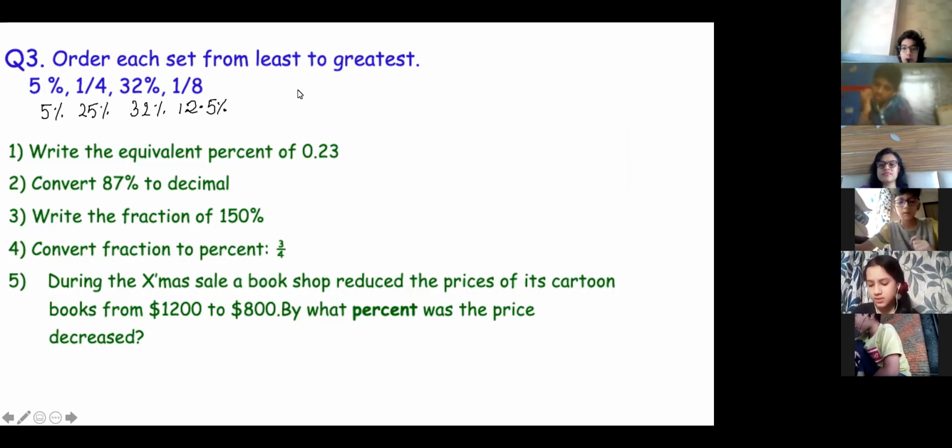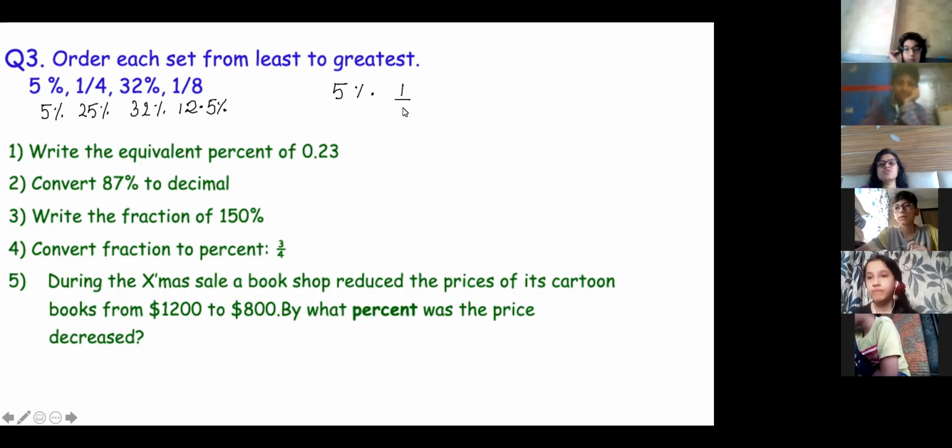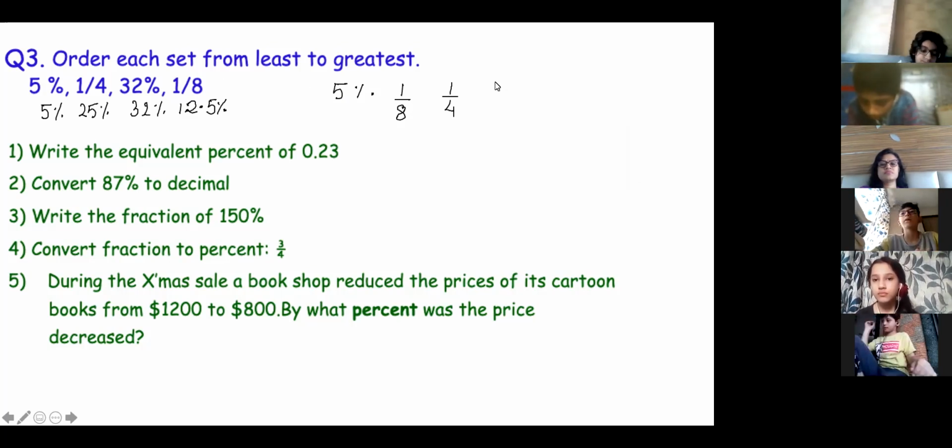Ma'am, first it will come, it is from least to greatest, no? So first it will come 5%. Then 12.5%. That is 1 by 8. You have to write in actual question form. Then it will come 1 by 4. And then it will come 32%. This is the answer.